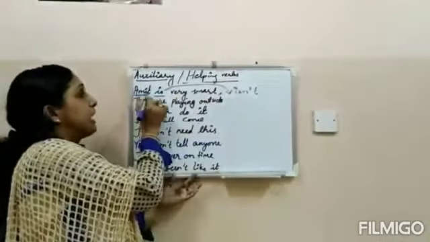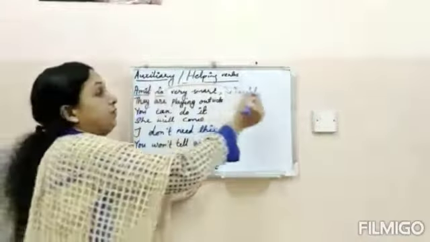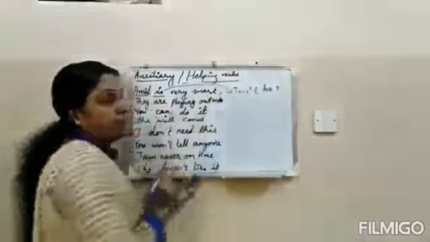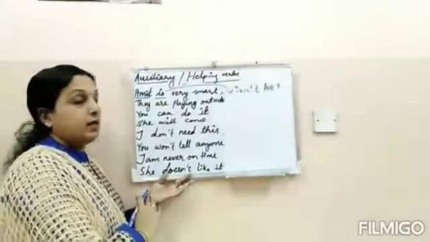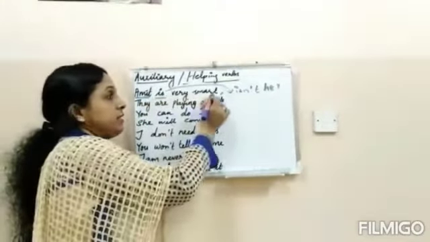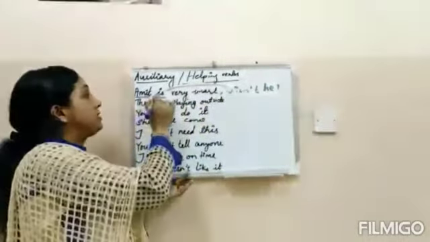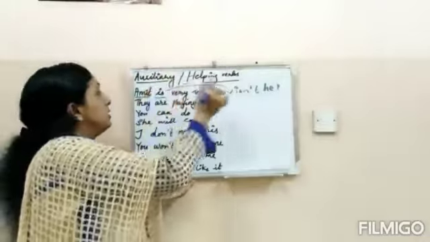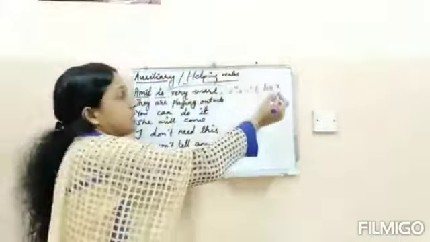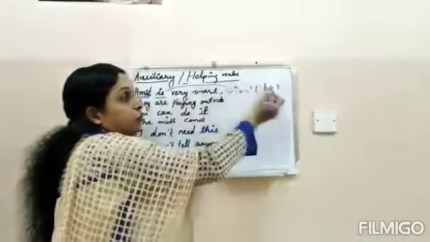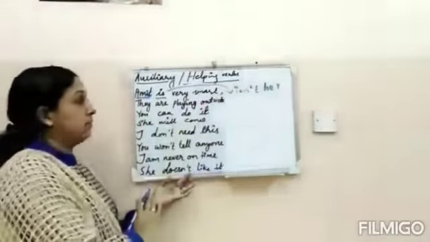Instead of Amit, we use the personal pronoun he, and a question mark. Positive sentence, negative question tag, and take the subject's personal pronoun, you must use over here.